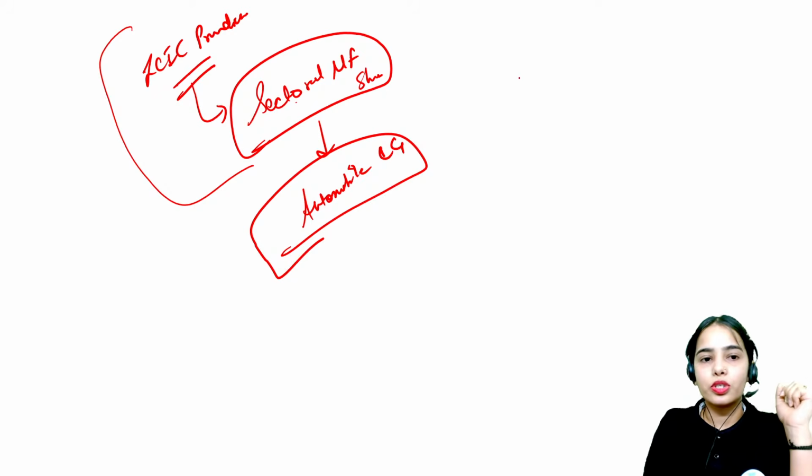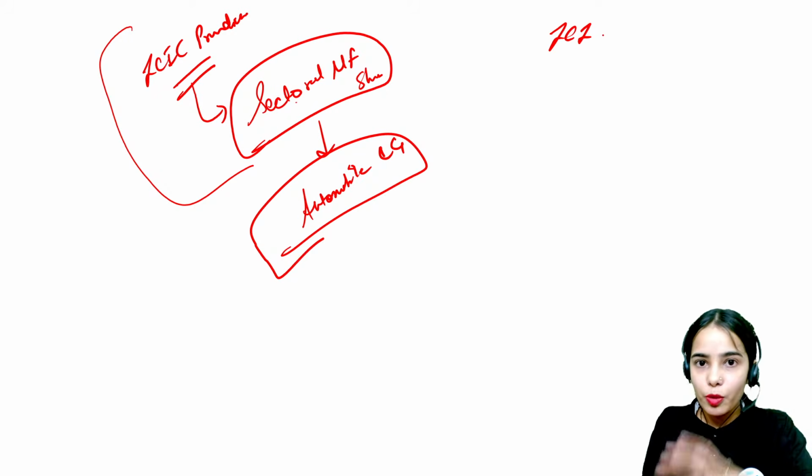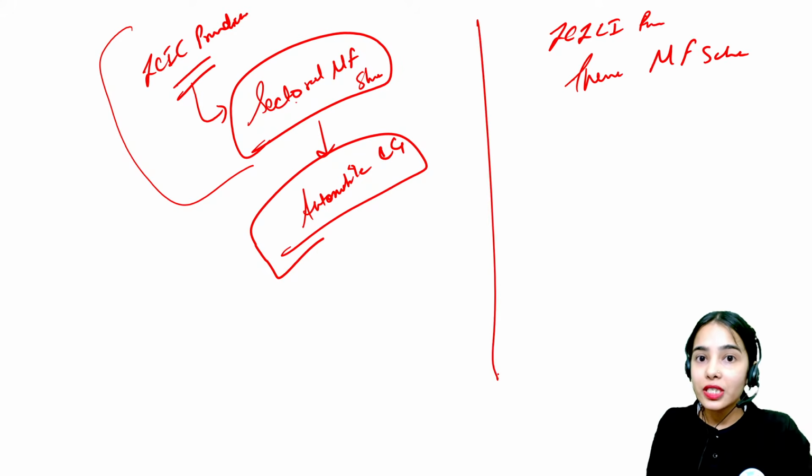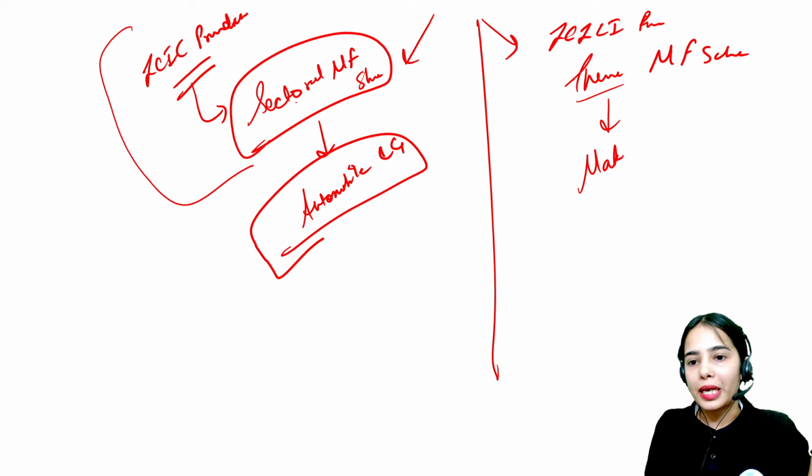Now this ICICI Prudential sector mutual fund scheme is investing in automobile and capital goods. Now I have bought another scheme of ICICI Prudential. This is a theme based mutual fund scheme. So I am thinking that, okay, I have diversified my money, I have invested in 2 different schemes, and this is a theme based scheme having the theme of Make in India. Now what is happening is that